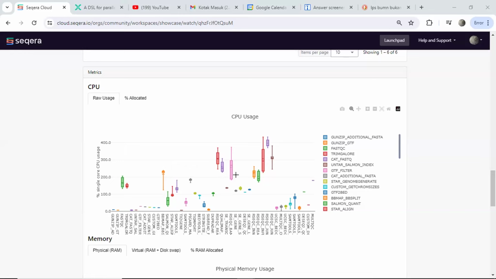I will now turn to Kak Fadil. Thank you. Okay, thank you so much, Haikal, for explaining about the Seqera platform. I will continue to explain to you guys about flow.bio.